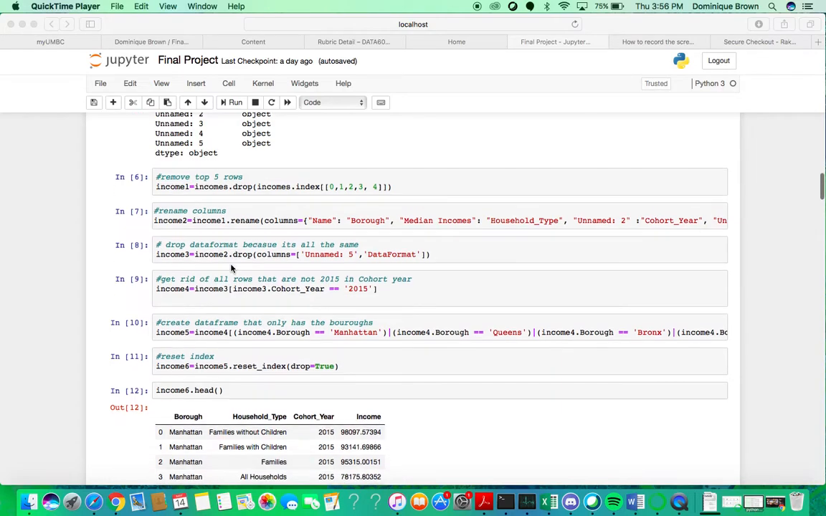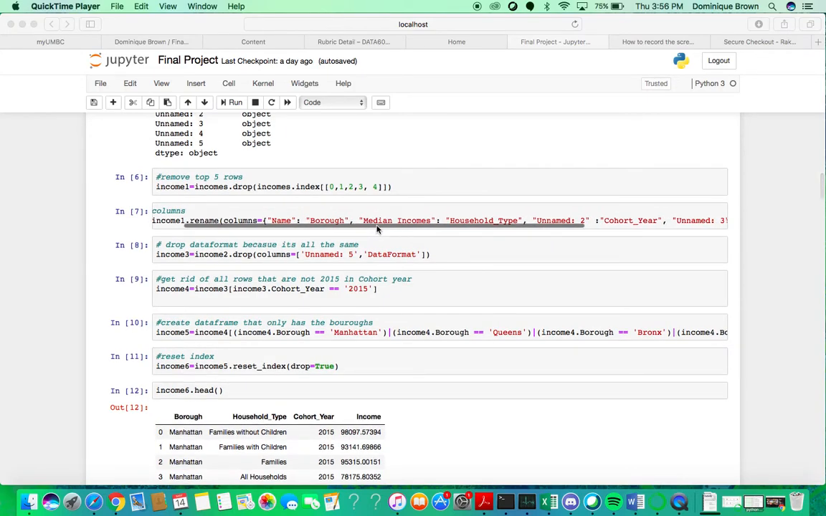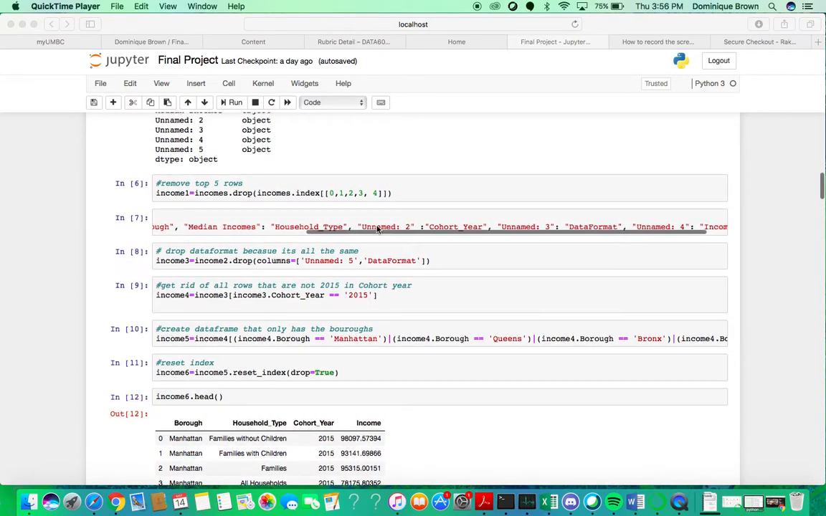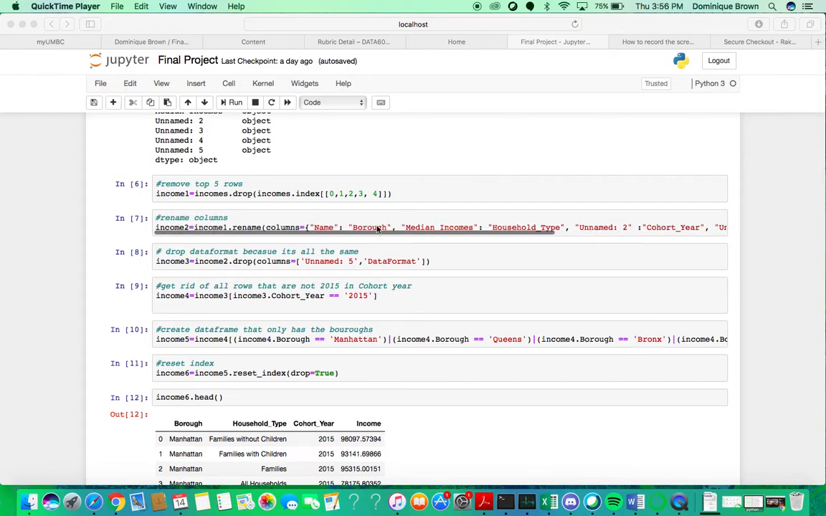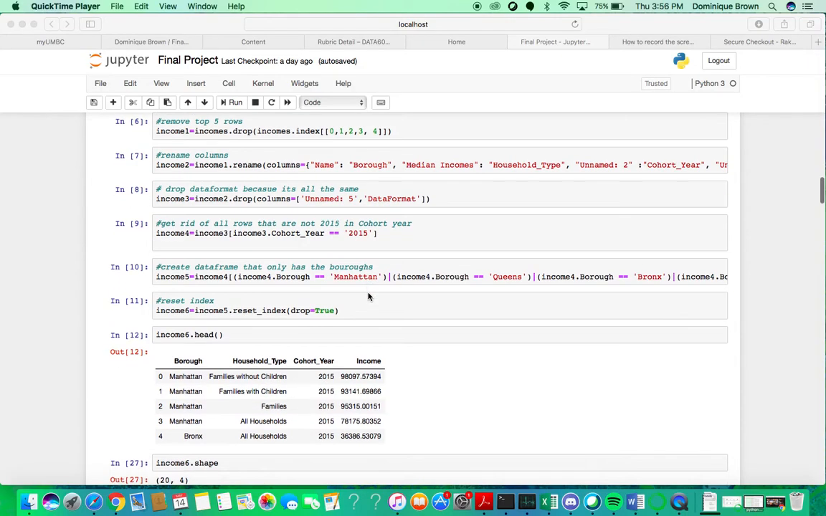The second thing I did was to rename the columns. I renamed them to borough, household type, cohort year, data format, and then income. You don't need data format because it just says what the data format is for the income, which is all USD, so it's unnecessary.